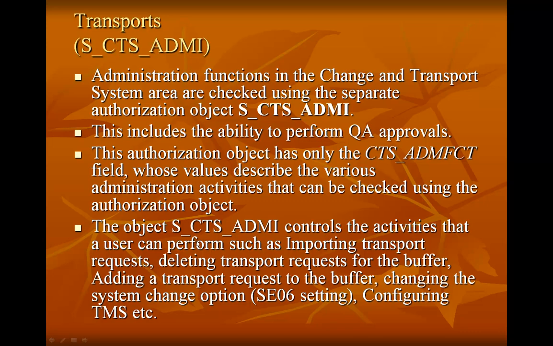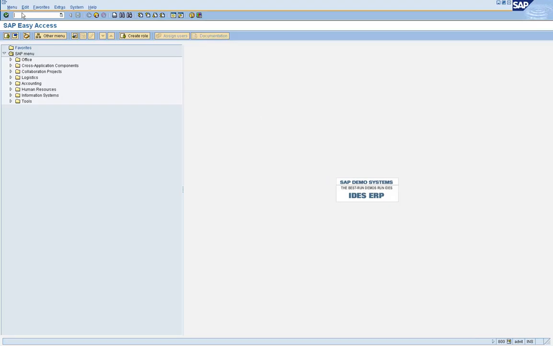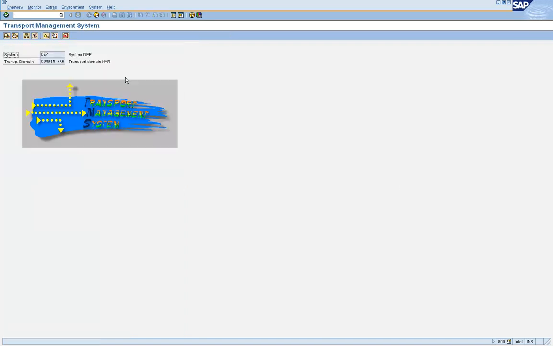The object S_CTS_ADMI controls the activities that a user can perform, such as importing transport requests, deleting transport requests from the buffer, adding the transport request to a buffer, changing the system change option, SE06 setting, and configuring TMS. So S_CTS_ADMI controls what you can do using the transaction STMS, the activities that you can perform under STMS.